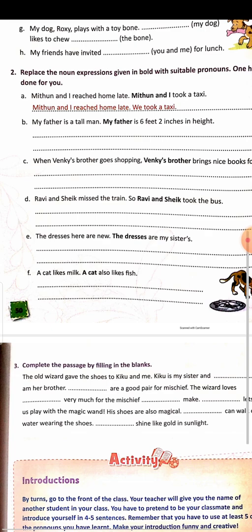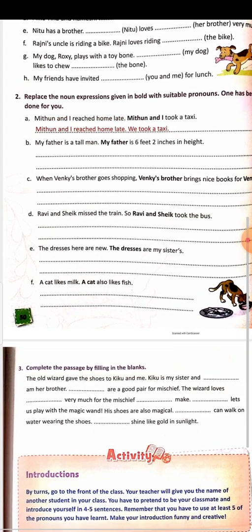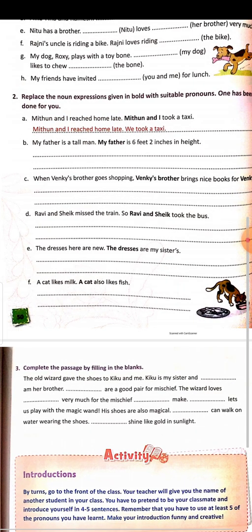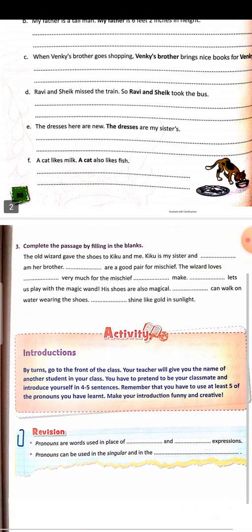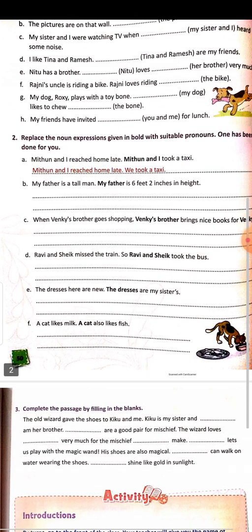And when we are talking about another person or persons who are not in front of us at present, at that time we will use they or you. So do this. I think you have understood, and you will do this one by yourself. Okay?